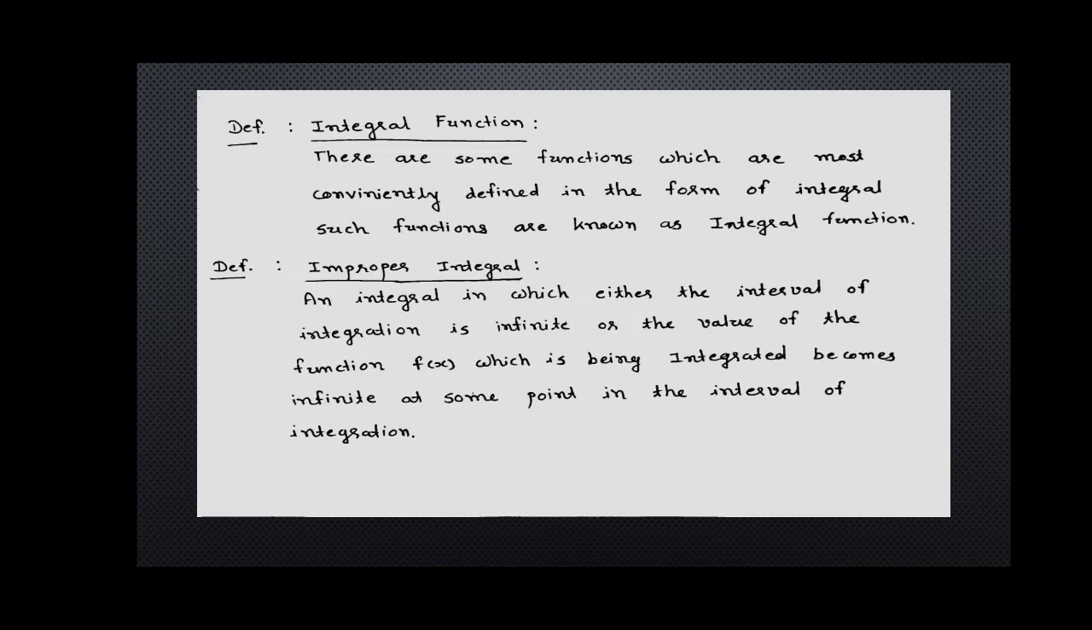An integral in which either the interval of integration is infinite or the value of the function f of x which is being integrated becomes infinite at some point in the interval of integration. So we can use this improper integral as infinite term.